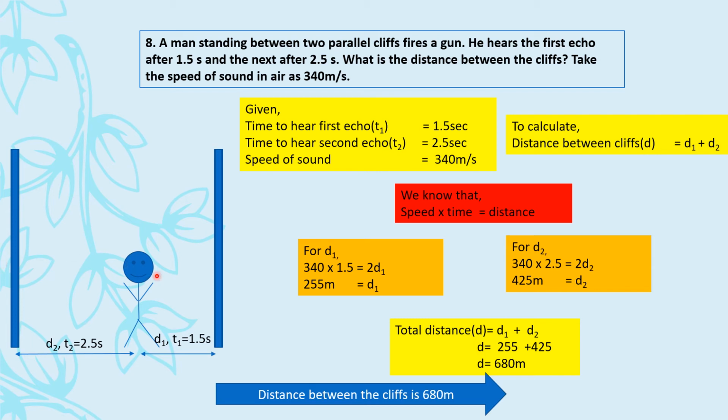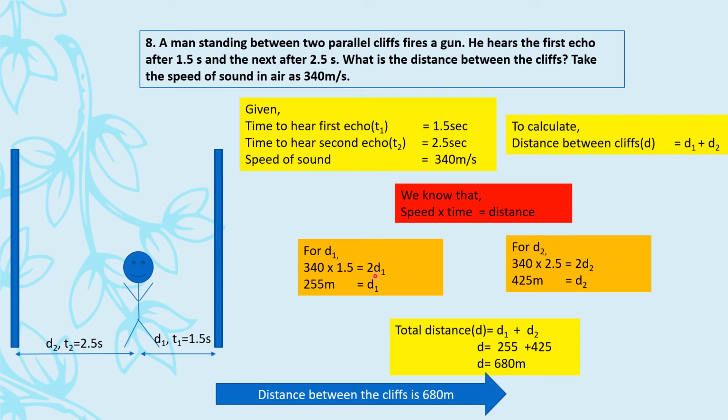Now there was one more thing that can be done. If it is coming to your mind as well, that ma'am, can't we add the total time? So 1.5 took from here to here, 2.5 took from here to here. So the total time for both the echoes would be 4 seconds, right? When the total time comes, we have the speed, so total distance would be 2d. So ma'am, can't we directly put 340 into 4 is equals to 2d?